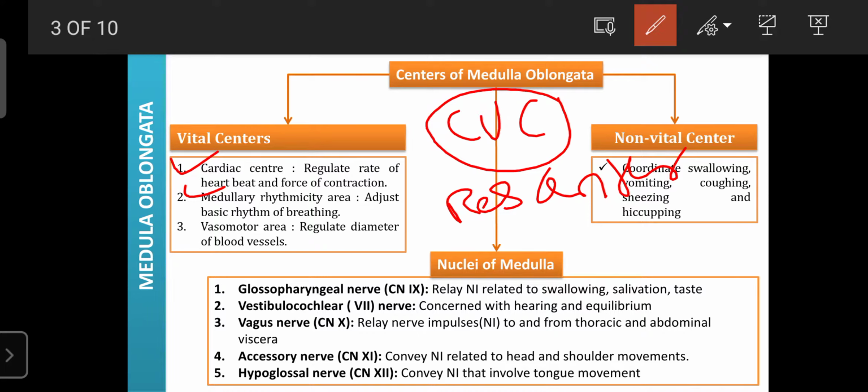So that depends upon the depth of respiration, whether inspiration or expiration. Those are regulated by the respiratory center, which is also known as the medullary rhythmicity area.